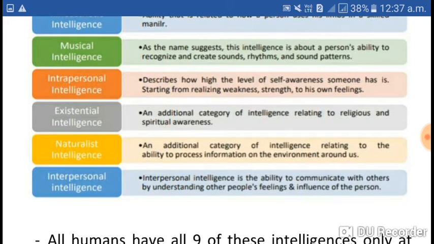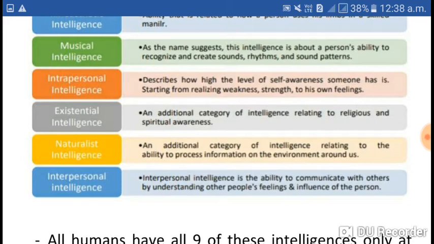And last is interpersonal intelligence. Interpersonal intelligence is the ability to communicate with others by understanding others' feelings and influence of the person. So, interpersonal is the way we are communicating to others, the way we are understanding, and according to that, we are listening to others, we are replying.